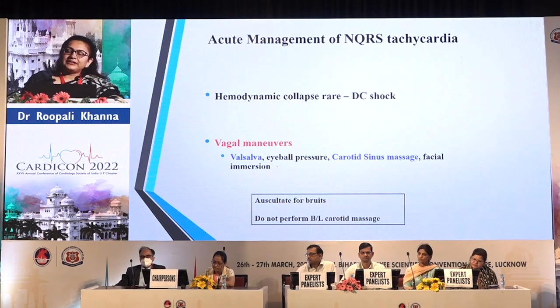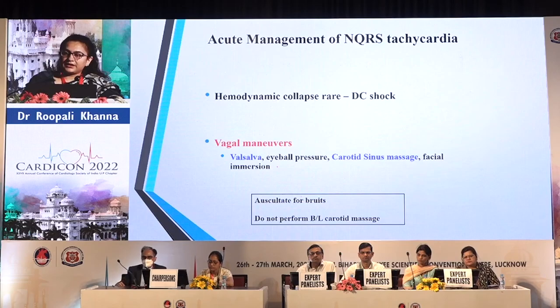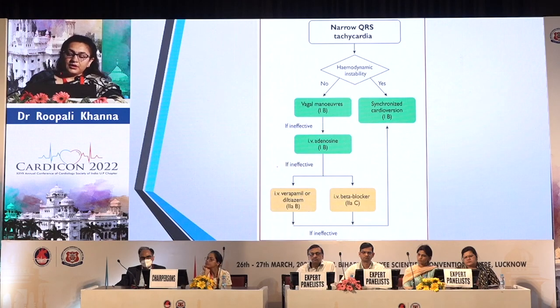These patients are relatively stable as compared to wide complex tachycardia. If they are in hemodynamic collapse, DC shock is the preferred treatment. But if the patient is hemodynamically stable, we can ask the patient to do vagal maneuvers in the form of Valsalva or carotid sinus massage. IV adenosine is the drug of choice, a class 1 indication, 6 to 12 milligrams in these cases. If it is ineffective, then you have to give IV verapamil or diltiazem, or an IV beta blocker can be given. And if it's still ineffective, you have to give a synchronized cardioversion.